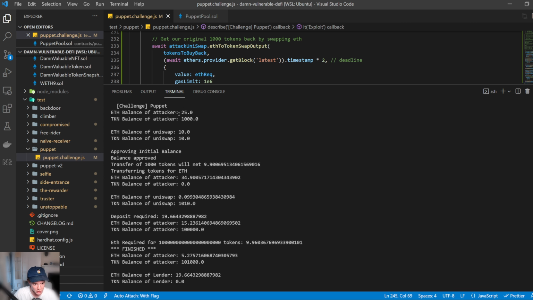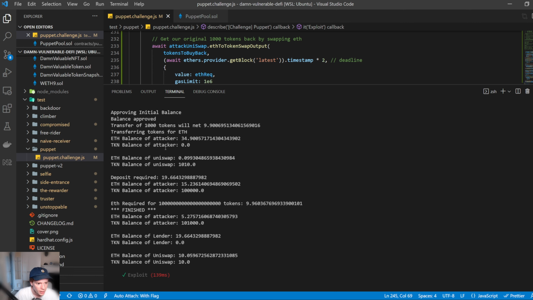The initial balance of the attacker is 25 ETH and 1,000 DVT, and the initial balance of Uniswap is 10 ETH and 10 DVT. Approving the balance, a transfer of 1,000 tokens is going to net 9.9 ETH, this amount here. Now, it's really important to note here that there is a 0.3% cut, as I've been mentioning, and I didn't actually include that in the calculations in the comments above. So that's important to take note of, and that's why it's not a perfect 10 Ethereum, essentially.